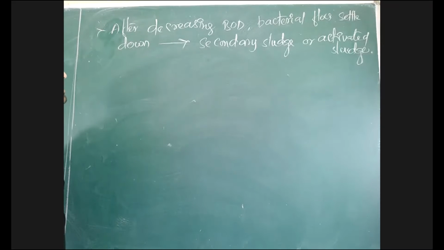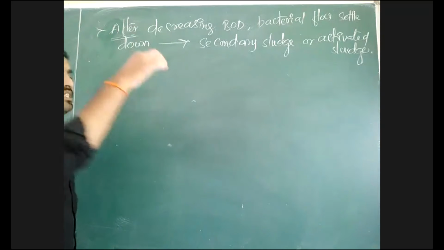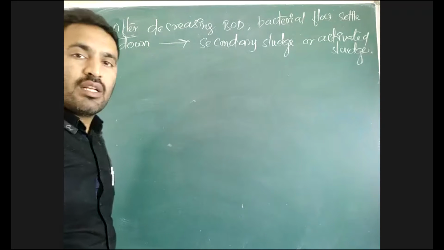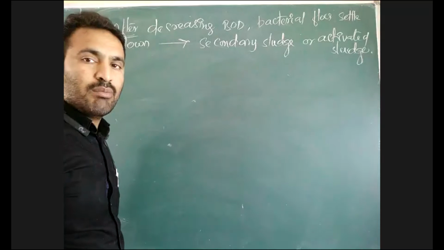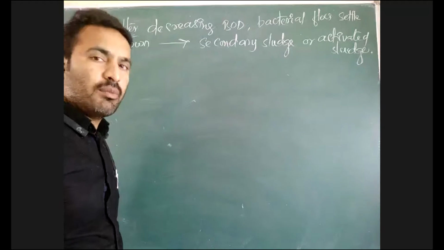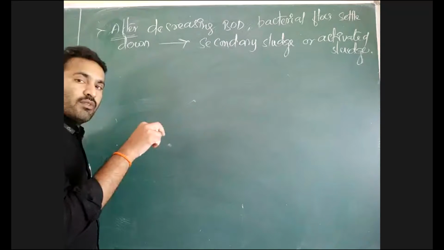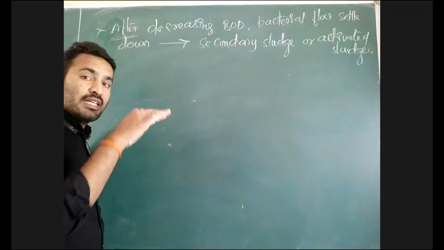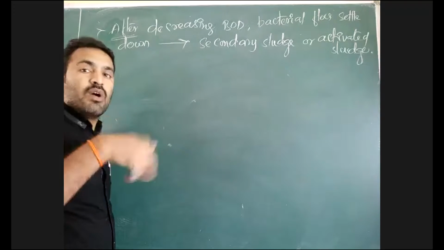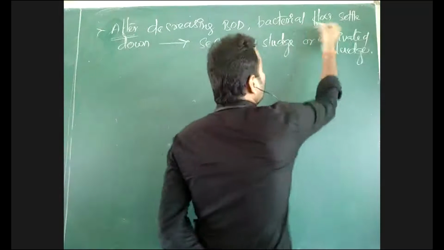This is secondary sludge or activated sludge. Once BOD is decreased, that means organic matter is removed by the growth of bacteria. That bacteria are growing in the presence of oxygen and decrease the BOD. The microbes or bacteria which are present in sewage themselves decrease the BOD. Once BOD is decreased, the bacterial flocks growing in the water will settle down at the bottom